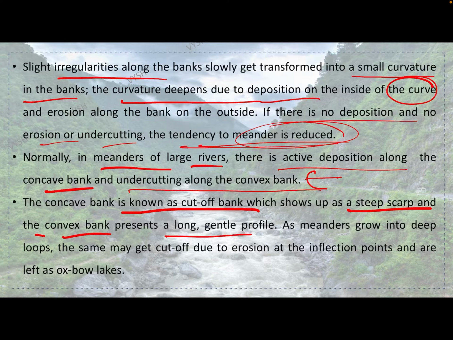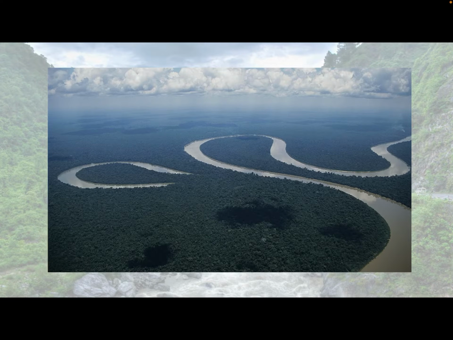As meanders grow into deep loops, the same may get cut off due to erosion at the inflection points and are left as oxbow lakes. See here, the water might be like this. It was flowing in this way, but because of the cutoff, it started moving in this way, and slowly the link between this river and this part of the river gets cut down, and this part is called an oxbow lake.